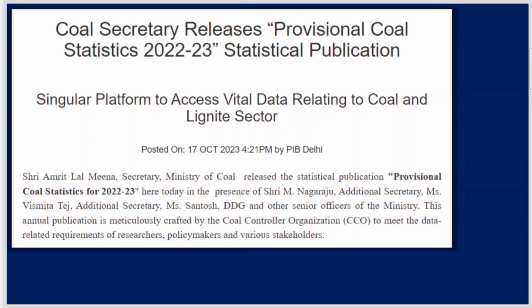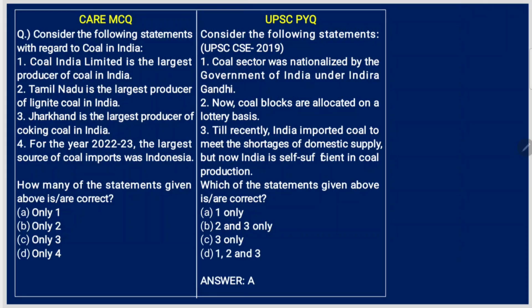Coal Secretary releases Provisional Coal Statistics 2022-2023. Alright. Now what is the previous year question or the MCQ that we can expect? Consider the following statements with regard to coal in India. Coal India Limited is the largest producer of coal in India. Yes, that is absolutely correct.